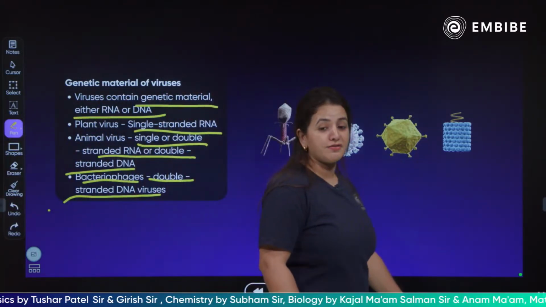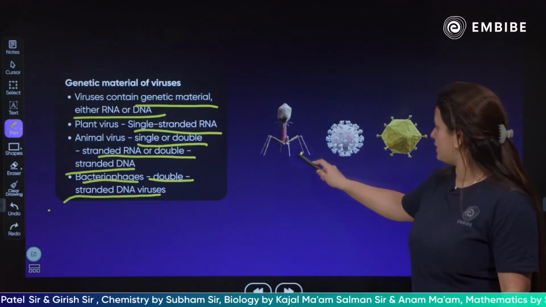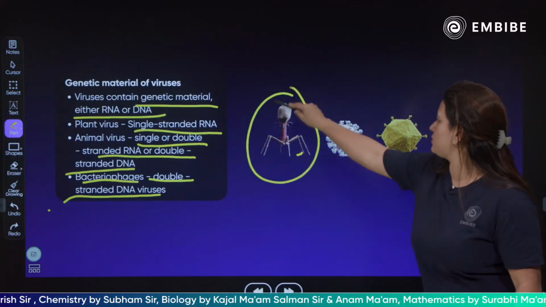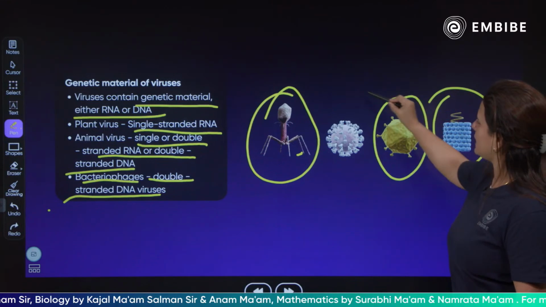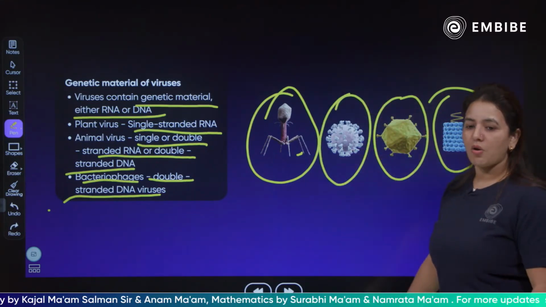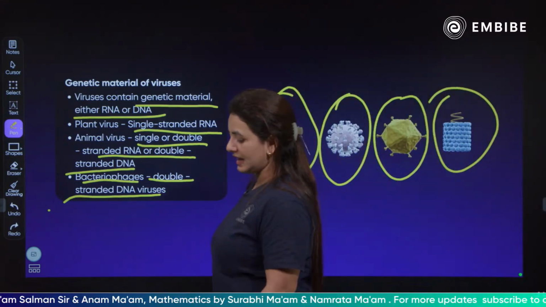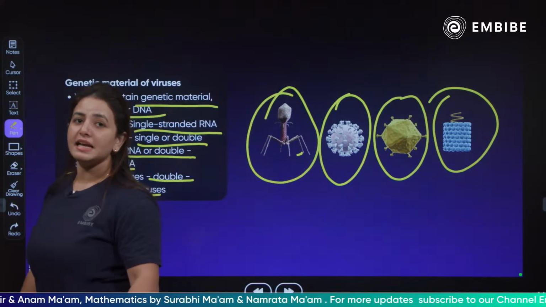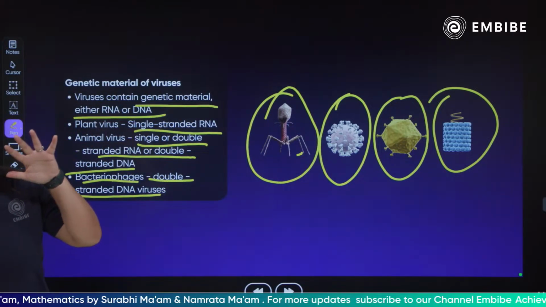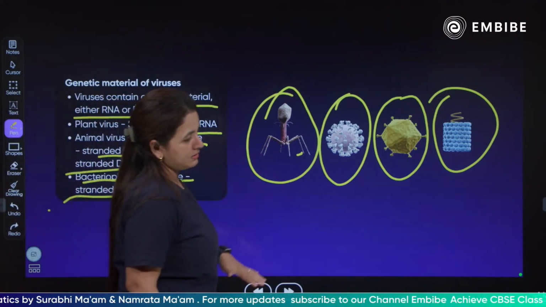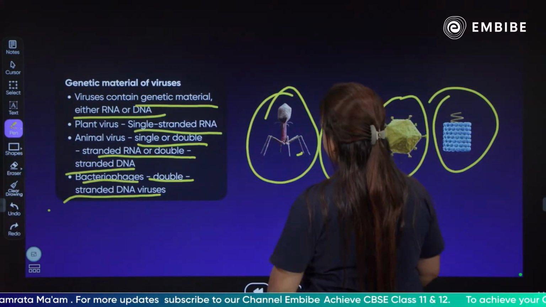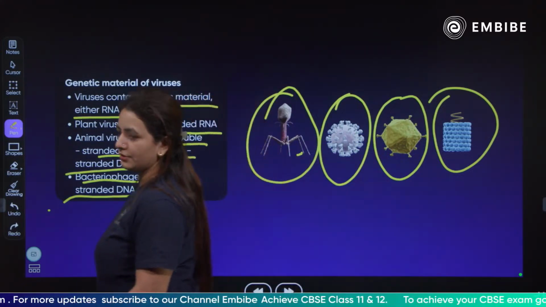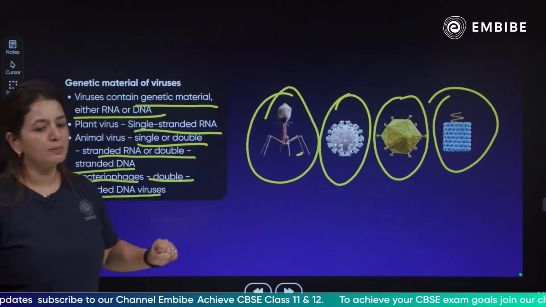So now you know the different kinds of genetic material. This is a bacteriophage, children. This is your whole capsid, DNA, RNA, everything. These are all the virus forms basically existing. These are the genetic materials existing in the plants as well as in the animals. Clear? Any part which is not clear, children? Anything you want me to repeat again?